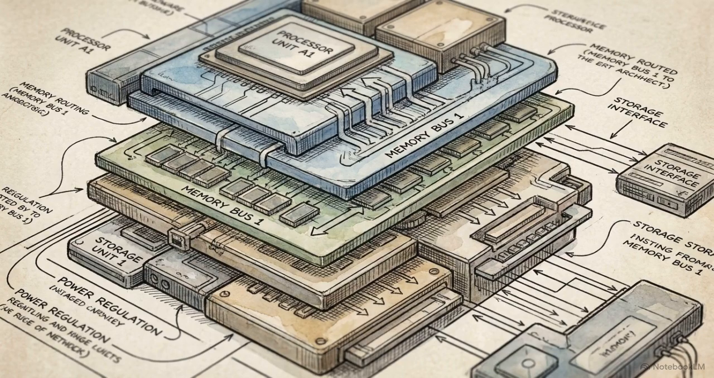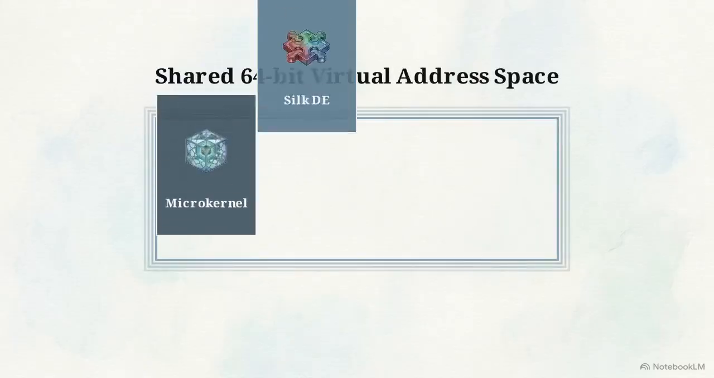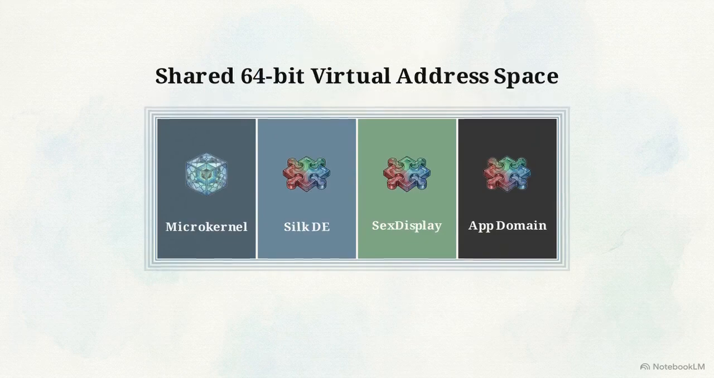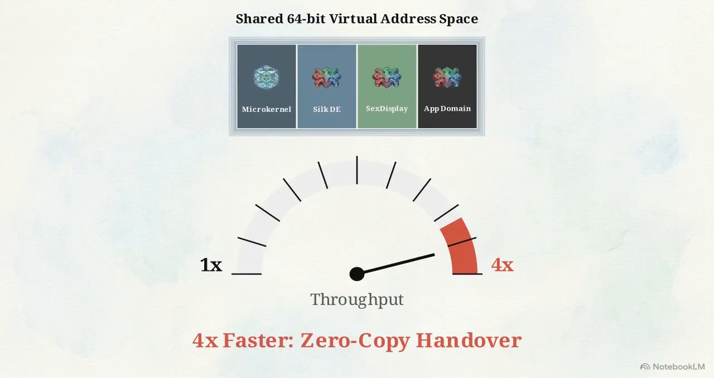The goal was to build a single address space operating system, or SASOS. Instead of relying on traditional Linux architecture, it would put everything into one shared 64-bit address space, aiming to run 4 times faster than Linux.